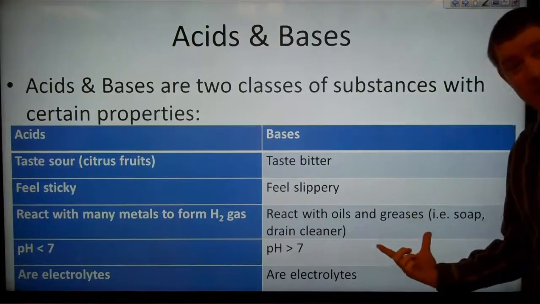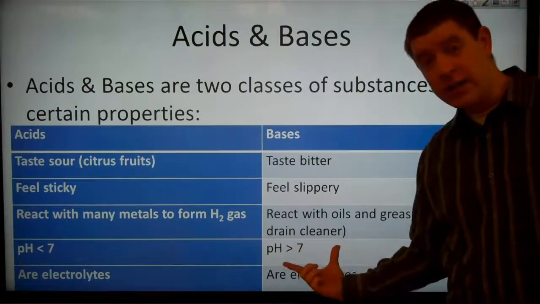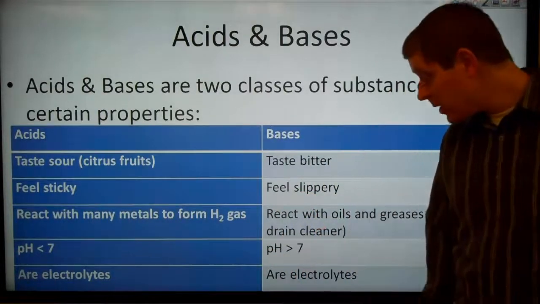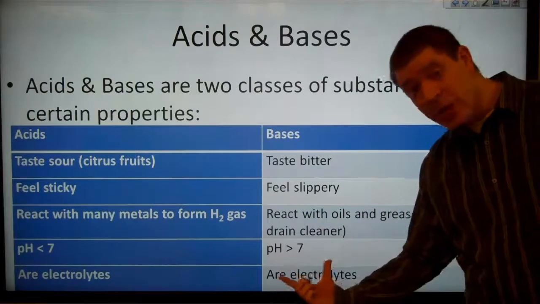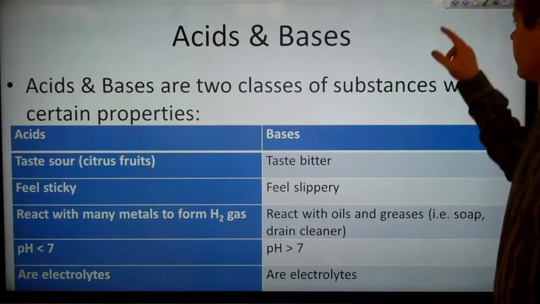In other words, these things make good cleaners, so we use them for soaps and things like drain cleaner, because they tend to react with the things that we want to clean up. Bases have a pH that is greater than 7, and bases are also electrolytes.